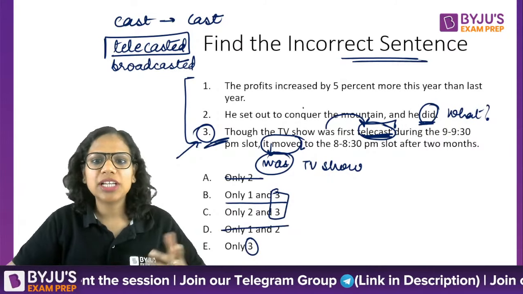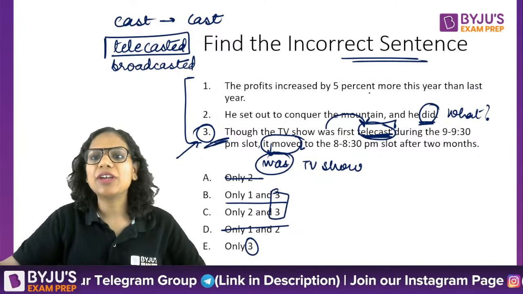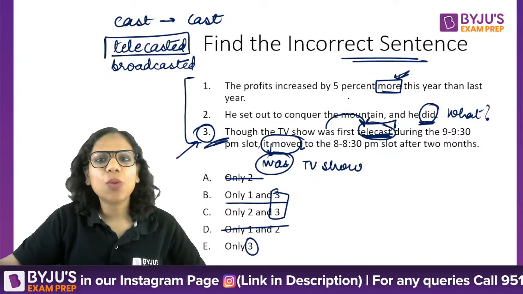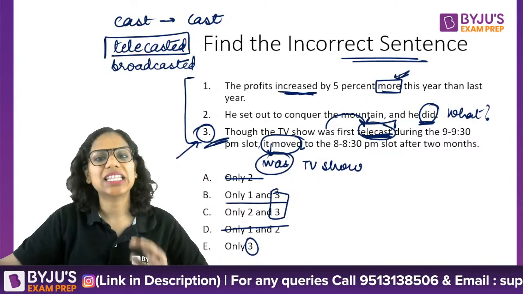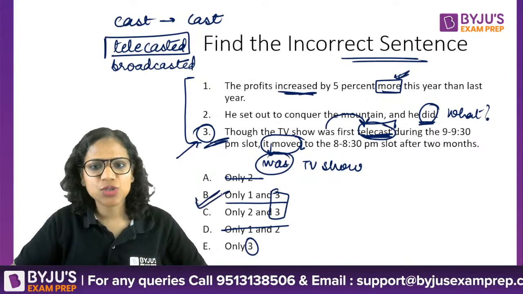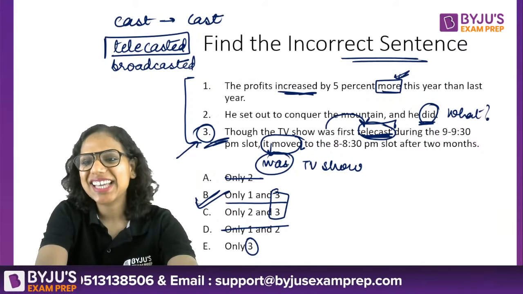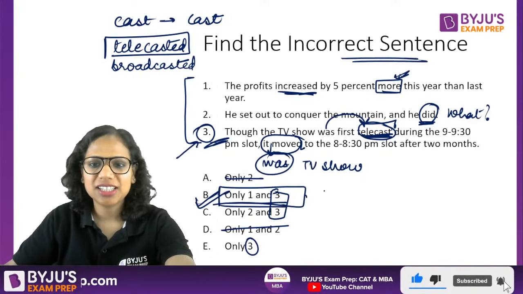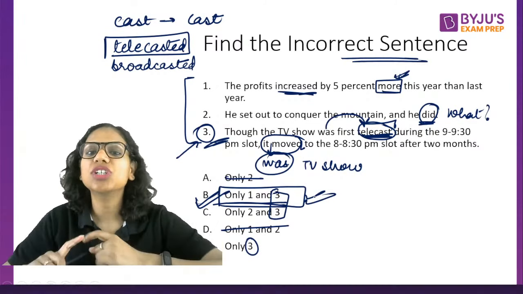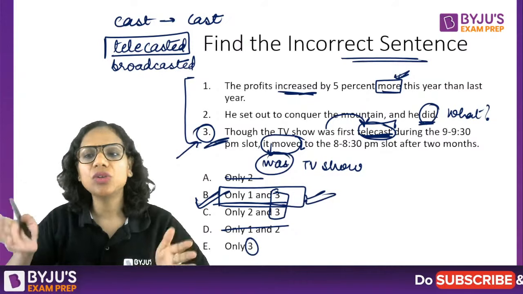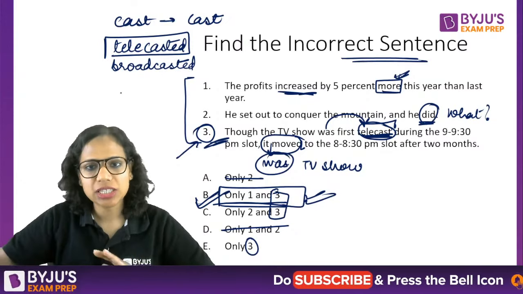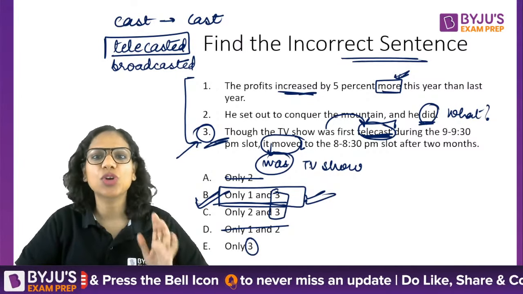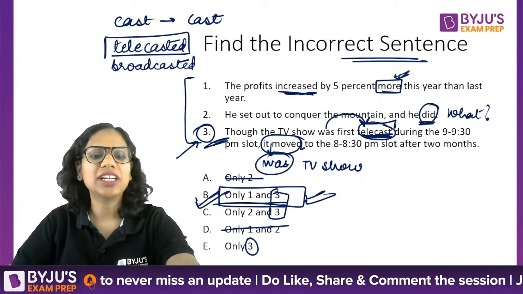All right. Now let's look at 1. The profits increased by 5% more this year than last year. More is not really required when I have said increased. Redundancy. So 1 is also erroneous. So yes, you are right. The answer is B. Only 1 and 3 are the correct ones. But a lot of students get this wrong, that why 3 is wrong. I know that in the exam this is not going to matter much in case the question is asked in this format only. But in case you are asked to correct the sentence, then what I'm telling you is going to matter. So only 1 and 3 is the answer here.